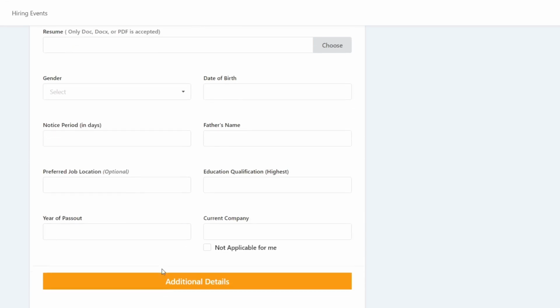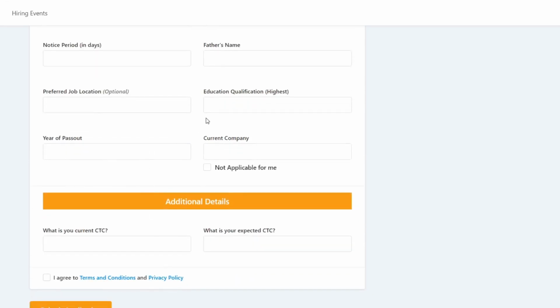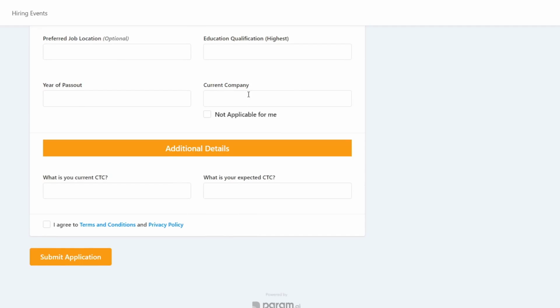Okay, and then you need to enter your basic details like education, qualification, year of pass out, and if you are working in any company, you can enter the details regarding that. And then at last you need to enter your current CTC. If you are working in any company, you need to enter your salary in this box here, and what is your expected CTC from Xiaomi, you can enter here, and then you need to simply submit this form.